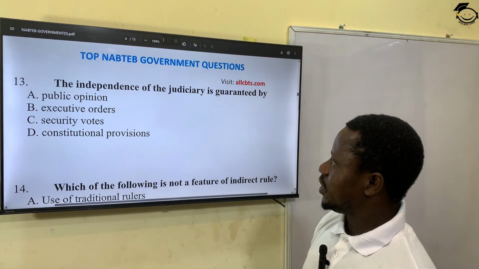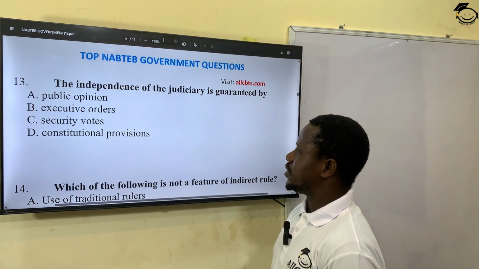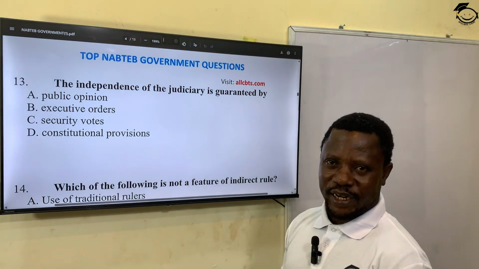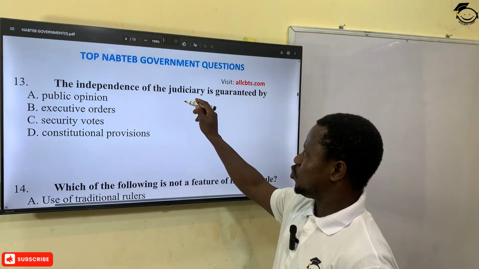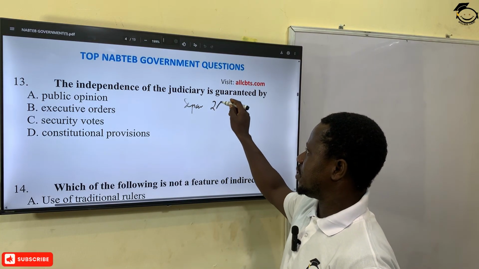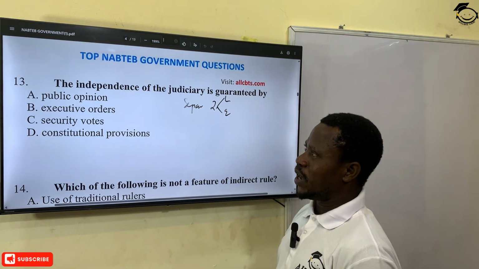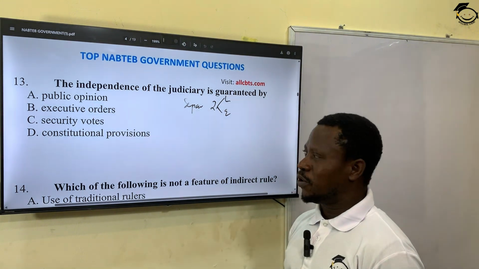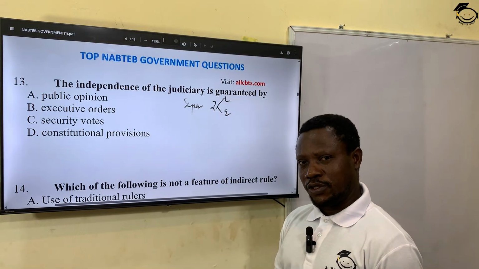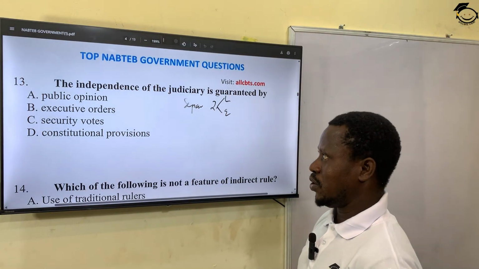The next question: the independence of judiciary is guaranteed by... What is independence of judiciary? It means that the judiciary should be free, separated from the other two organs of government, legislature and executive, so as to concentrate on interpretation of law and give interpretation based on fairness and justice without fear or favor. All right?